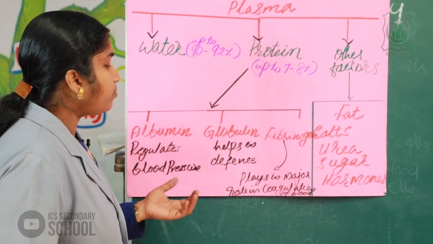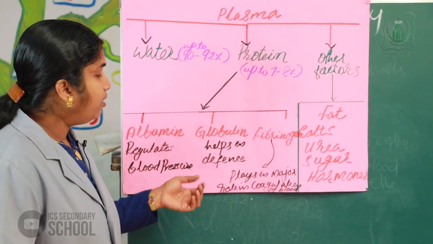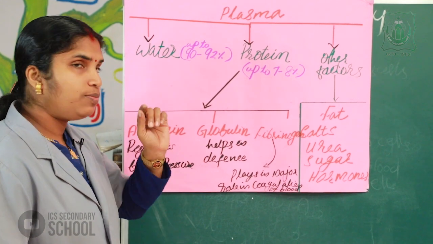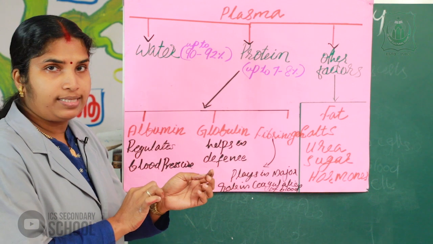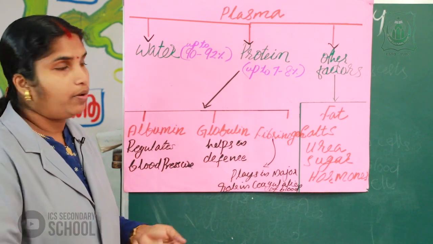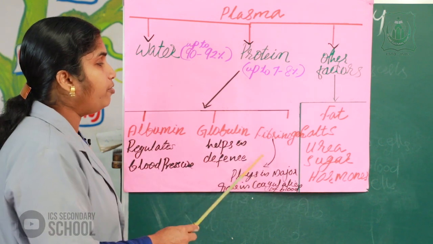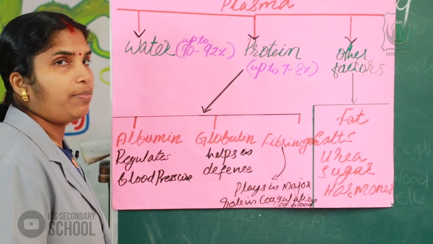When our body gets wounded, sometimes we can see small coagulated portions here, and the blood is clotted here. This is the help of the fibrinogen proteins.